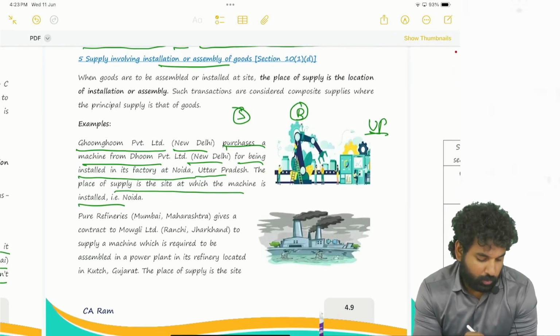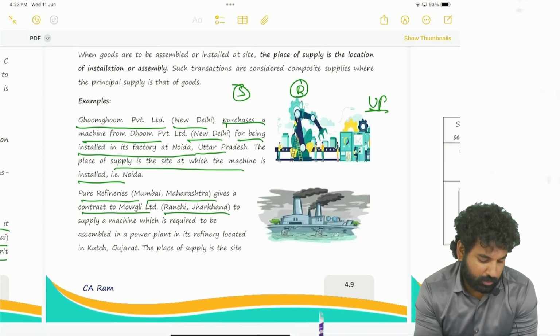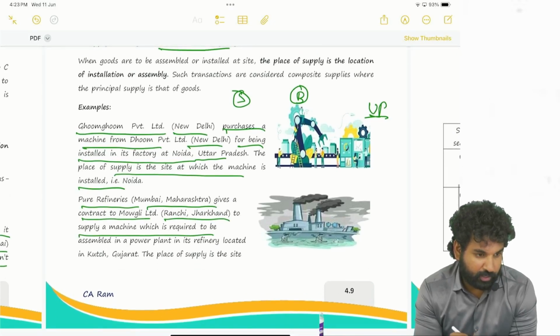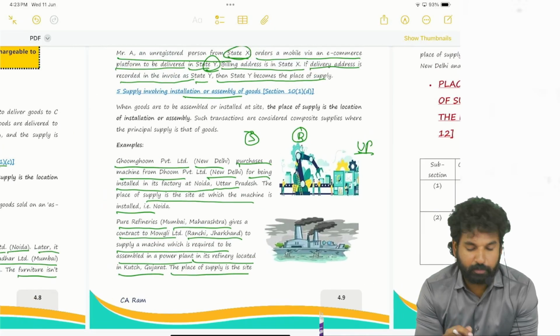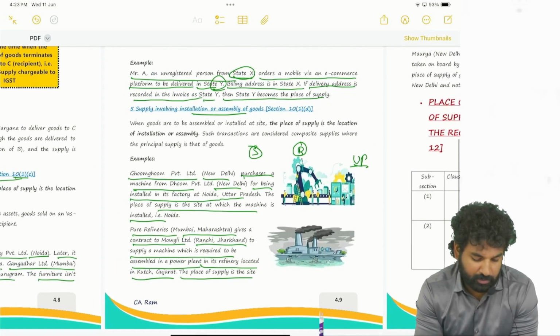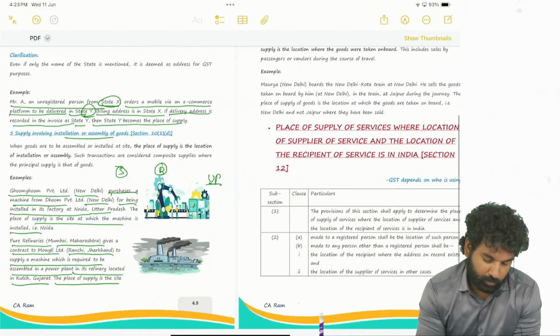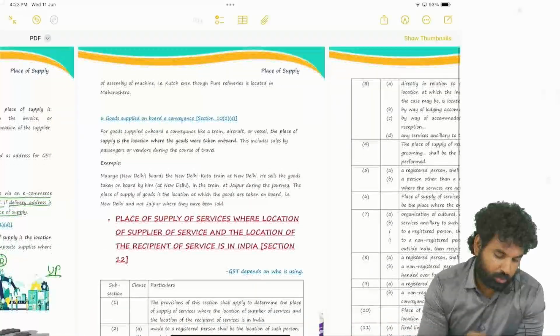Okay. Pure Refineries, Mumbai, Maharashtra gives a contract to Mowgli Limited, Ranchi, Jharkhand to supply a machine which is required to be assembled in a power plant in its refinery located in Kutch, Gujarat. The place of supply is the site, okay, site that is in Gujarat.